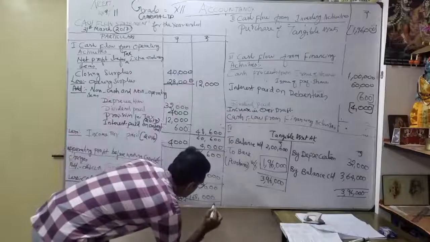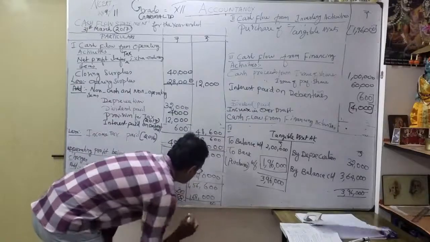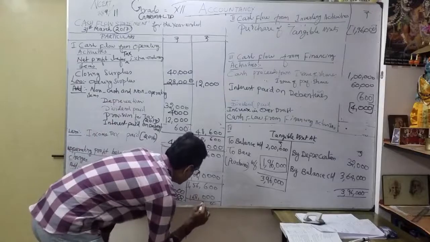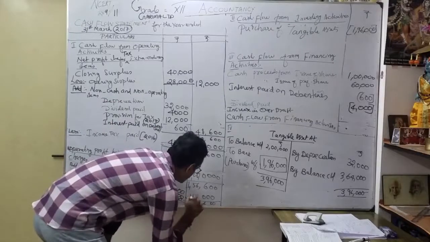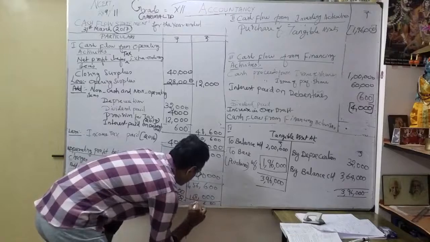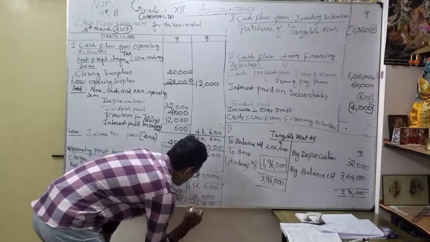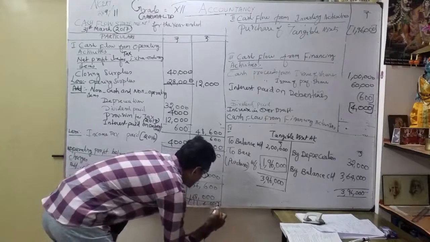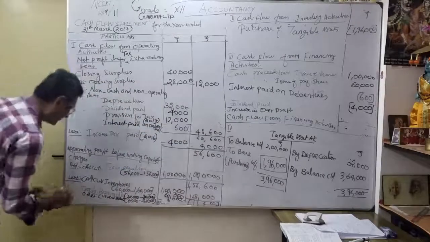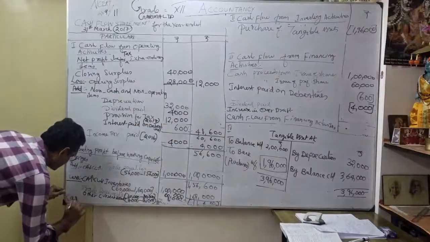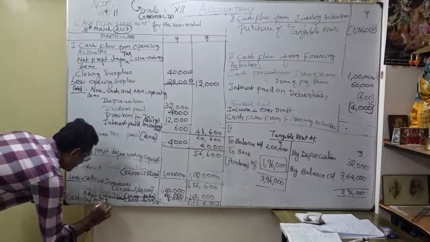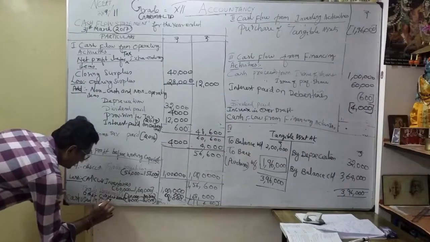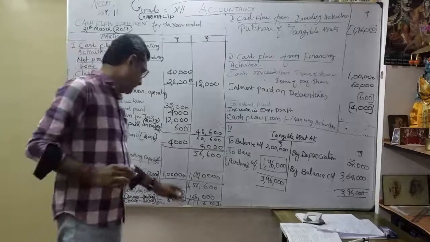11,400. 0, 0. Okay, 10 minus 6, 4. This is the highest figure, na? 8 minus 6. So here, 7 minus 6, 1. 6 minus 5, 1. So what is the here? Putting the bracket. That you should be very careful. So what I'm going to write? Here cash used in operating activities.